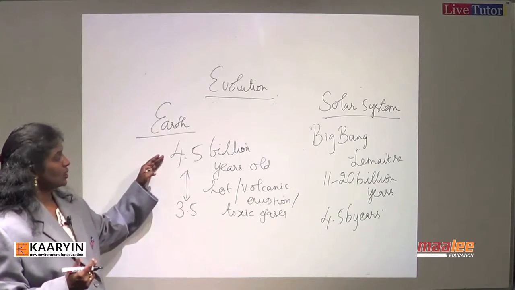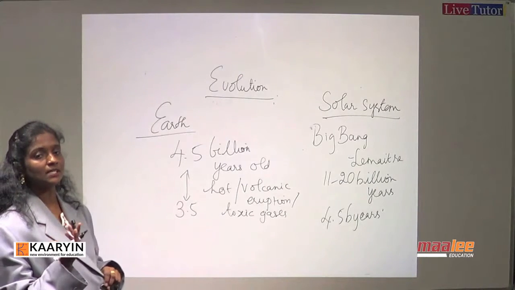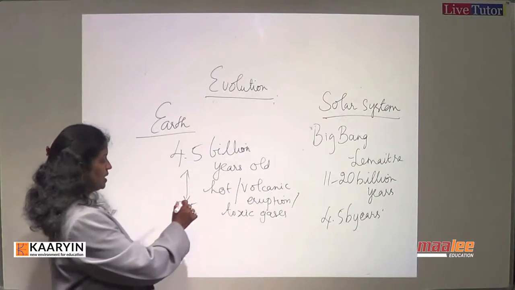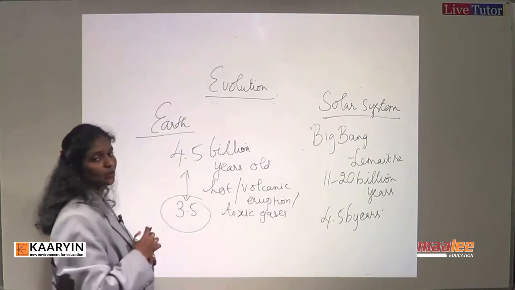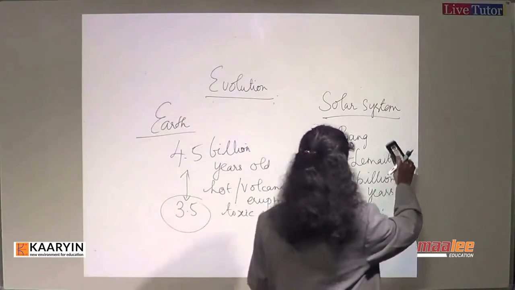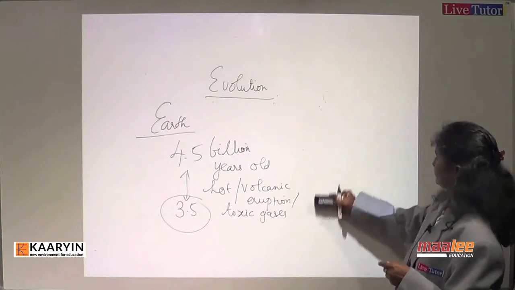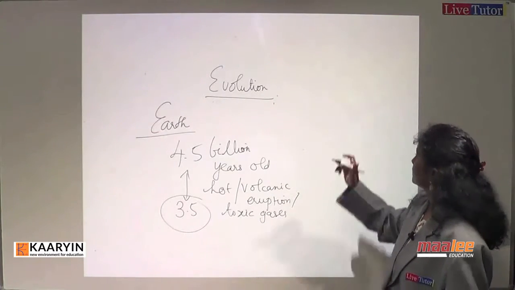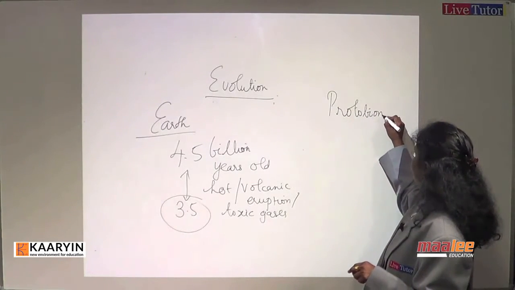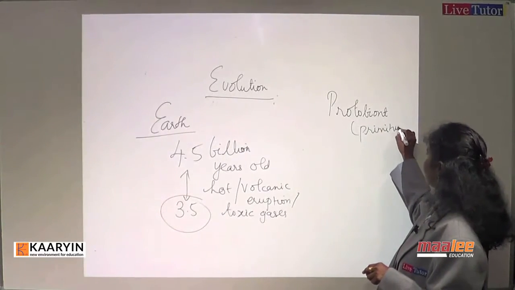So it took a long time, 1 billion years, till the Earth rotated around itself and revolved around the sun and cooled down. When it cooled down, then around 3.5 billion years ago life formed. And here the first life could be what we call a protobiont. Primitive life, or before life.